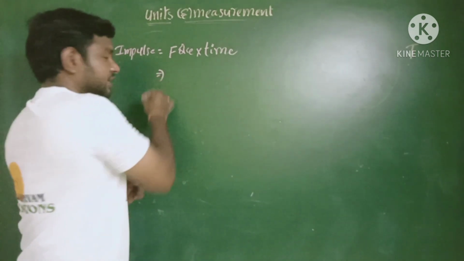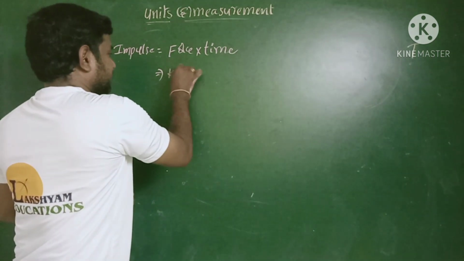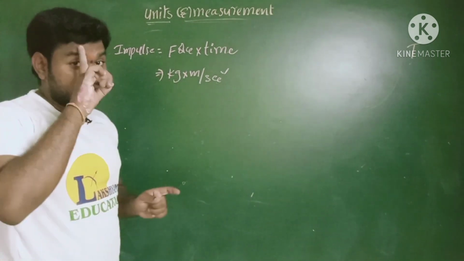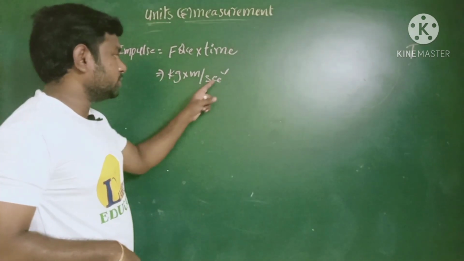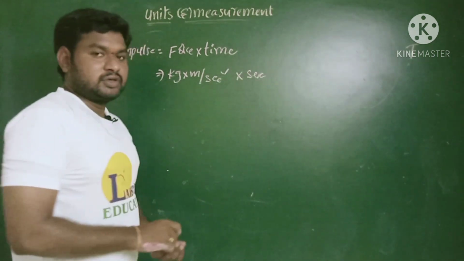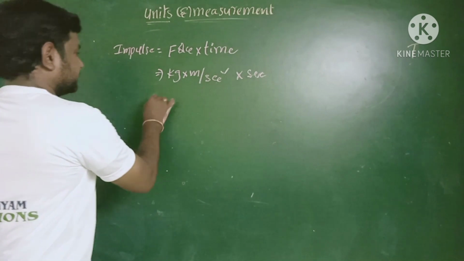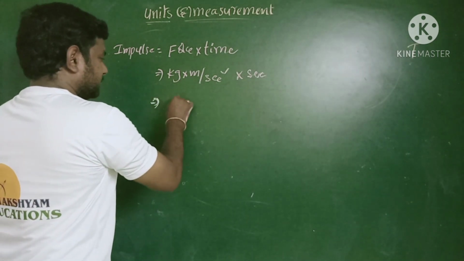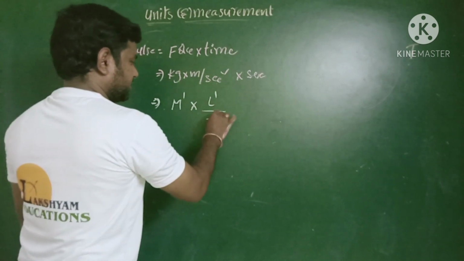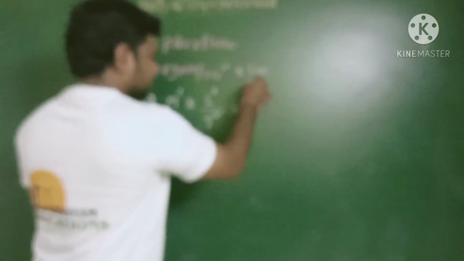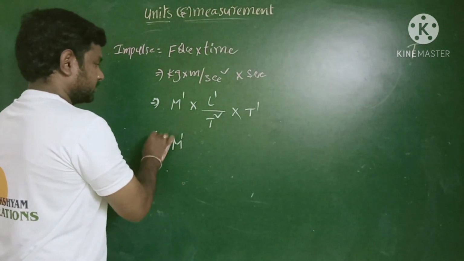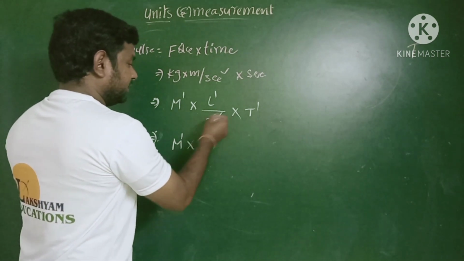Okay. Now I try to derive the SI unit for the force, which is nothing but kilogram into meter per second square. Why? Because force F equal to mass into acceleration. From that one, kilogram into meter per second square. This is the SI unit for the force. Into time, nothing but second. Now we try to derive the dimensional formula for this one. Kg mass M power 1 into meter L power 1 by second square T power 2 into second T power 1. Next step, M power 1 into L power 1 T power minus 2.